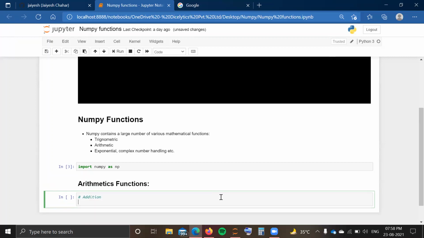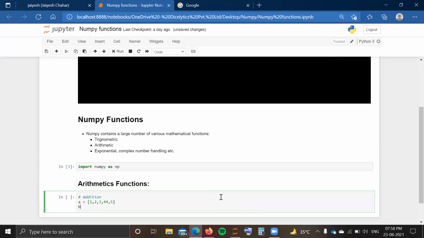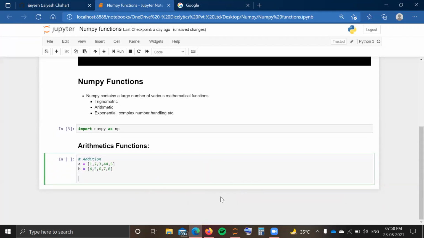As you know, a list is denoted by square brackets. We have a list A containing 1, 2, 3, 44 and 5, and another list B containing 4, 5, 6, 7 and 8. Both have an equal number of elements. Now I want to have a third list C, let's say C is the addition of A and B.